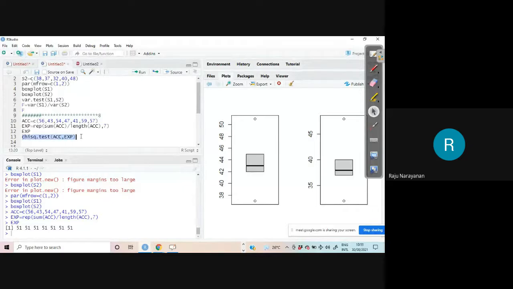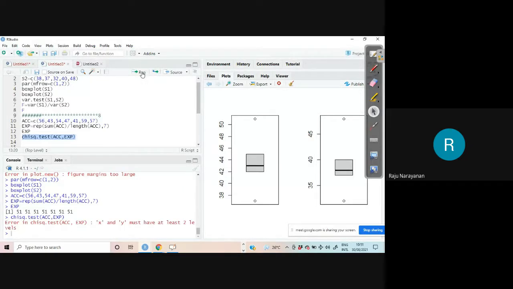Let me check. EXP is there. A small mistake is there. What is that mistake? Okay, let me check.